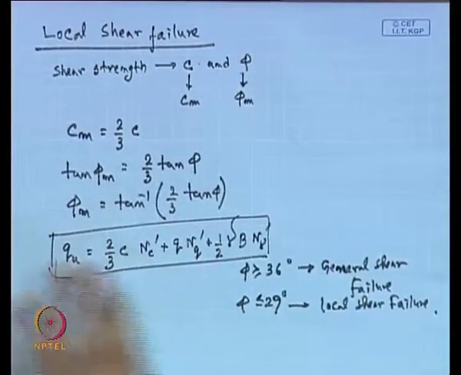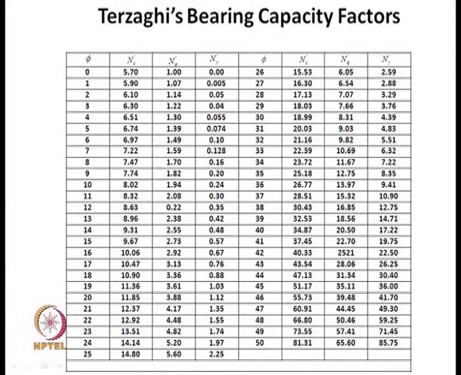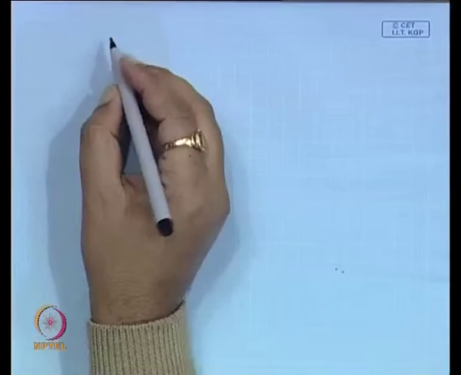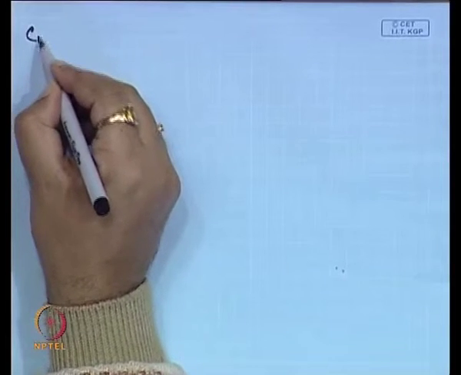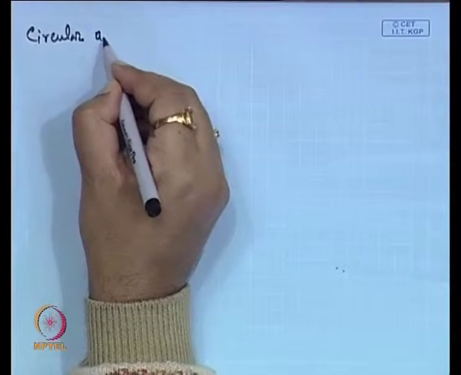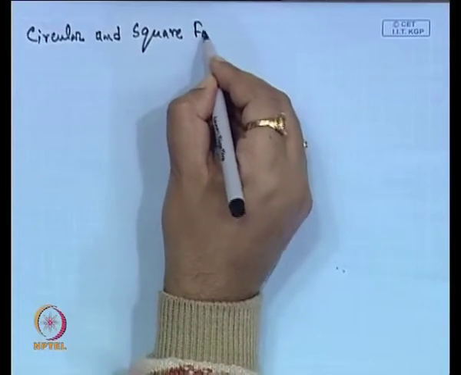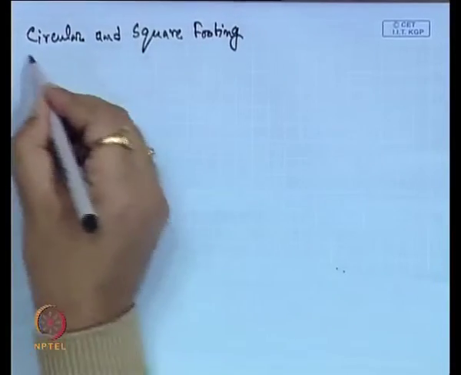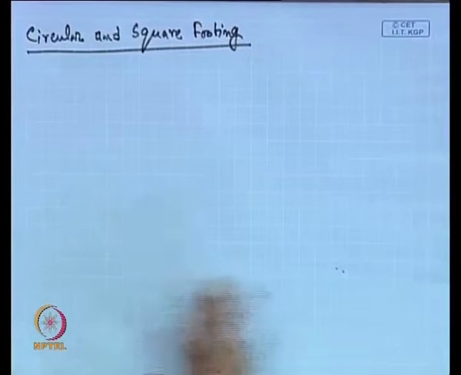And the next thing is that these expressions are derived for strip footing. Now, if the footing is circular or square, then also we can use this expression, but with some modification.